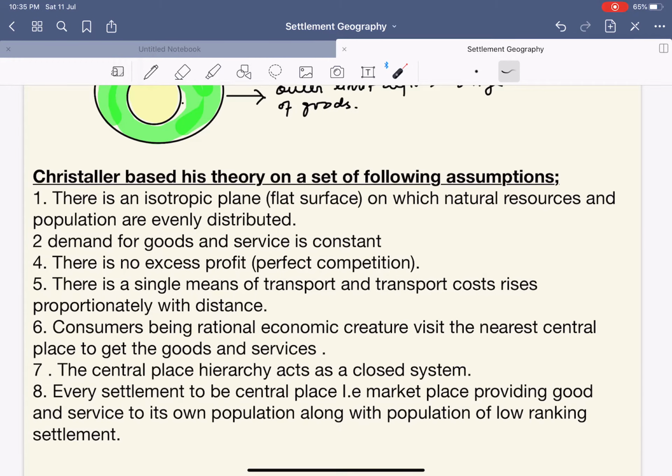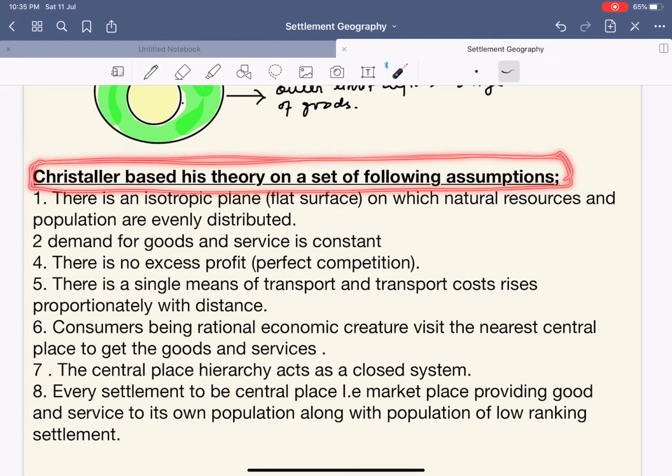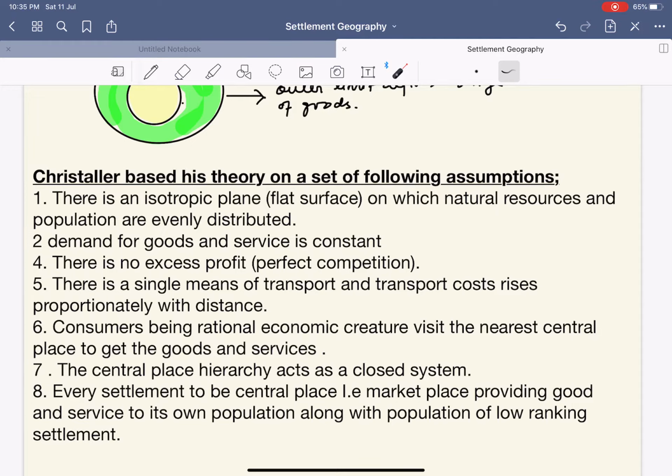Now, Christaller based his theory on the following set of assumptions. See, till now, most of you would have the doubt: again, we are not able to understand what the central place theory is. See, the central place theory is nothing but it analyzes the settlement. There is a big settlement, and there can be small settlements. What is the relation between the big and the small settlement? How is the big settlement providing services to the small settlement? What services is the small settlement providing? Is it providing sufficient services like the big settlement, or less than the big settlement? This is the basic thing that the model tries to highlight.